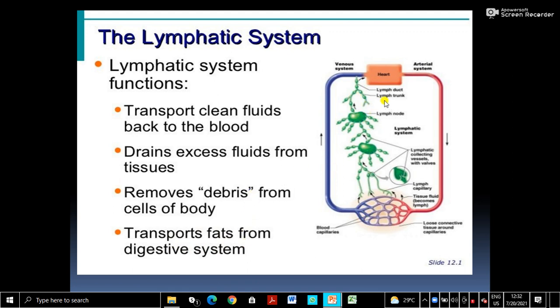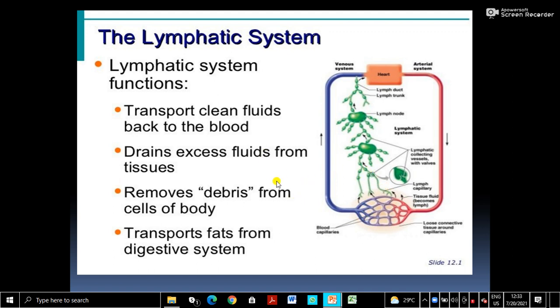So these are the lymph vessels and the lymph nodes. These swollen things you are seeing are the lymph nodes. This is the lymphatic collecting vessel with valves in it. They also have valves. And these are the lymphatic capillaries, formed from the blood capillaries. Tissue fluid becomes the lymph and enters into lymphatic vessels.